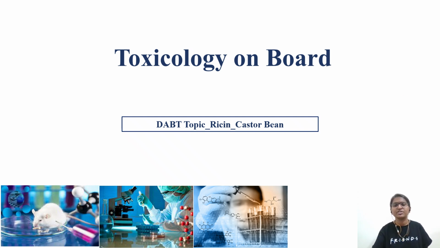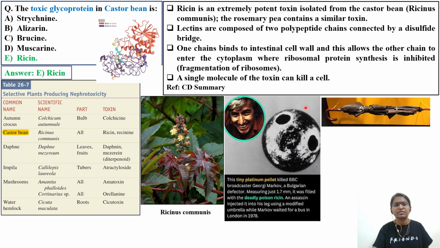Today in this video we'll be discussing another DABT topic, that is ricin and castor bean. So let's directly dive into the question. This question is taken from the ABT decertification question paper only. The toxic glycoprotein in castor bean is.